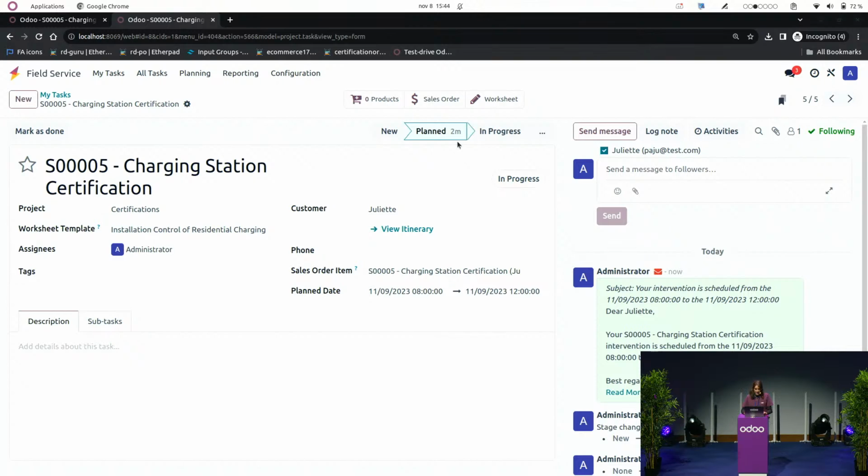So that's nice. Now my intervention is planned, and what's left to do is actually drive to the customer and make the intervention. You can see from right here that there is an itinerary button that's going to give you Google Maps instructions, so that's really practical. But you will see, so let's imagine I'm taking my car, I'm going to the customer. I have one worksheet template that's available for that product, the charging station product that I chose right before. And so there is a smart button to access that worksheet.